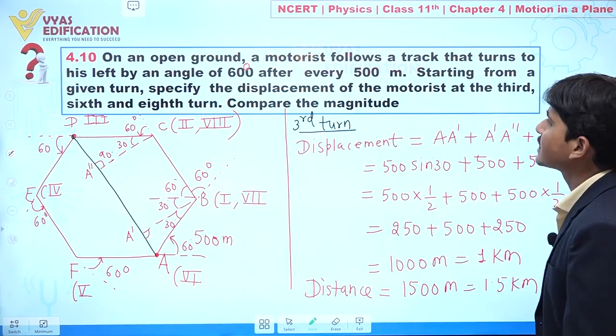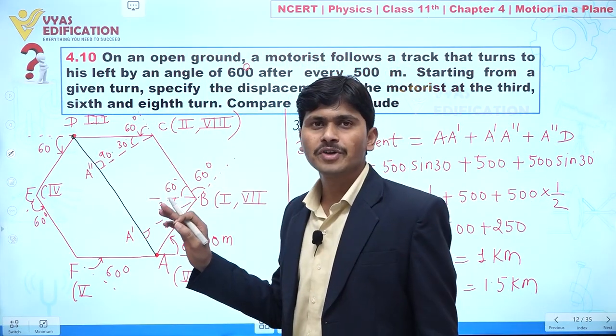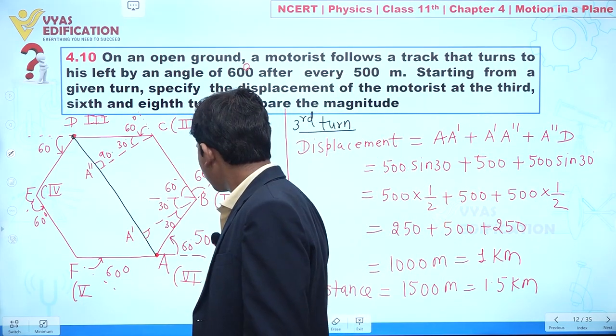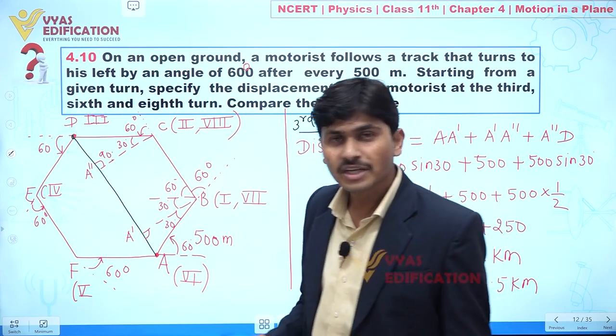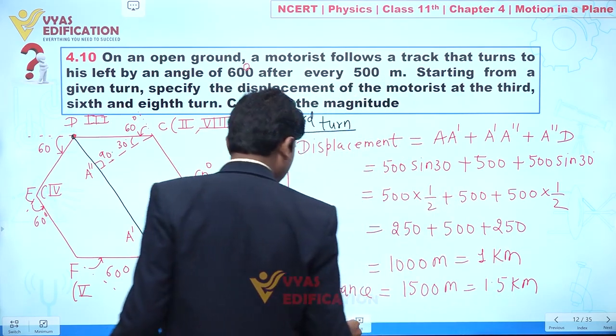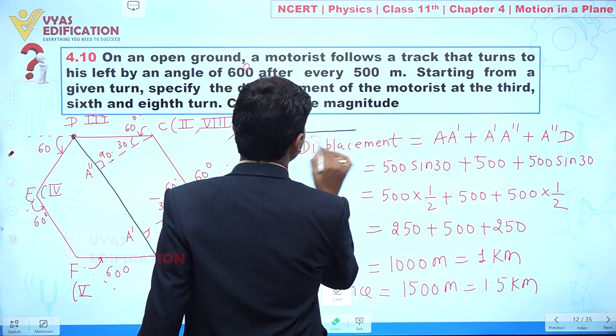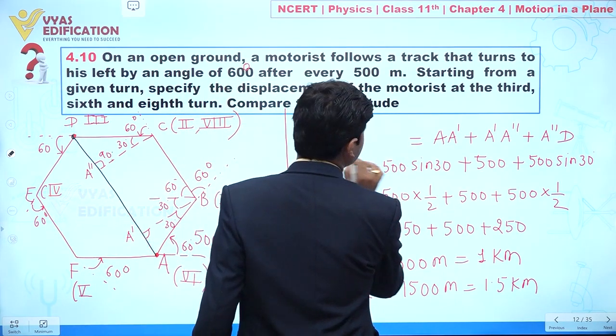Now we are going to discuss the sixth turn. Starting from here again, we are getting to this point, and here is the sixth turn. Yes or no? So now concentrate. Give me just a minute.